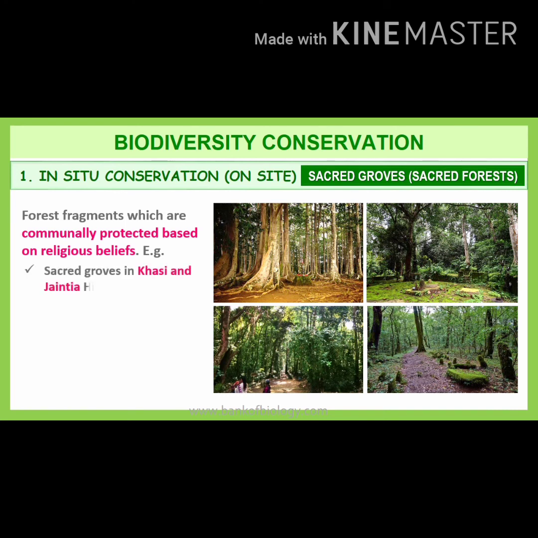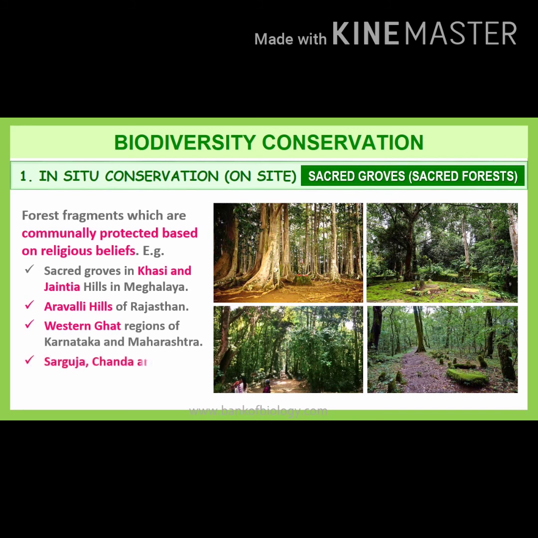Different examples of sacred groves are: first, the sacred groves in Khasi and Jaintia Hills in Meghalaya. Second, the Aravalli Hills of Rajasthan. Third, the Western Ghat regions of Karnataka and Maharashtra. And the fourth, the Sarguja, Chanda and Bastar areas of Madhya Pradesh. These are the various examples of sacred groves.